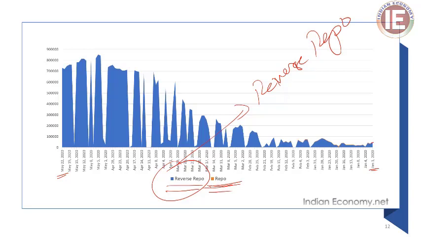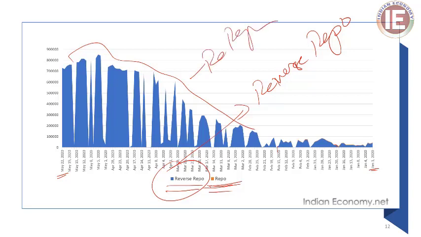In the beginning you can see a patch of yellow color, which indicates repo operations, only from January till around February 15. After that there were no repos, only reverse repos.